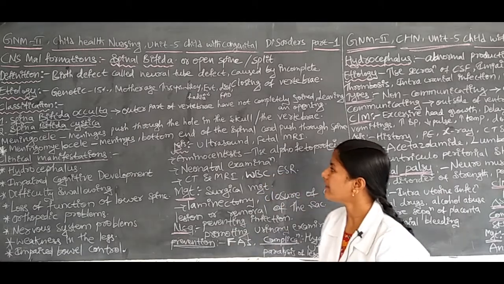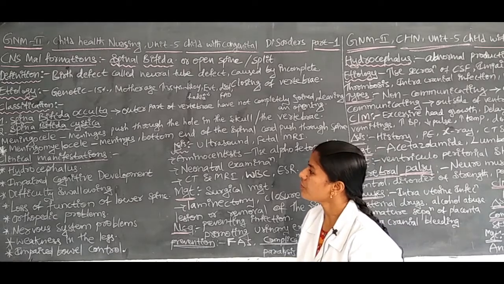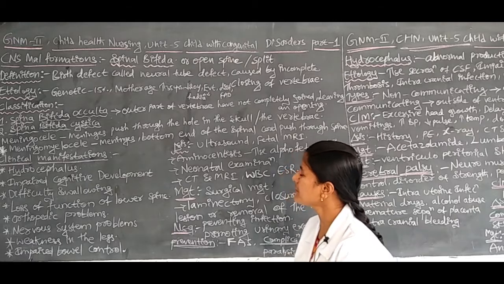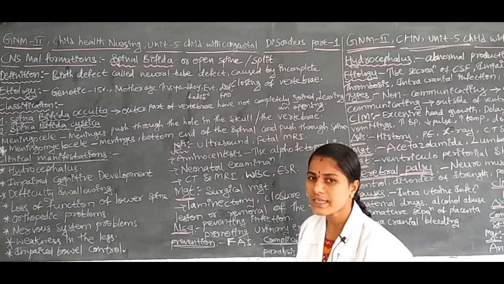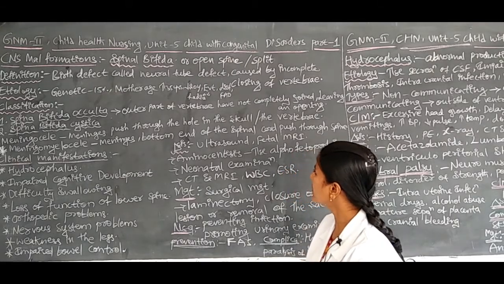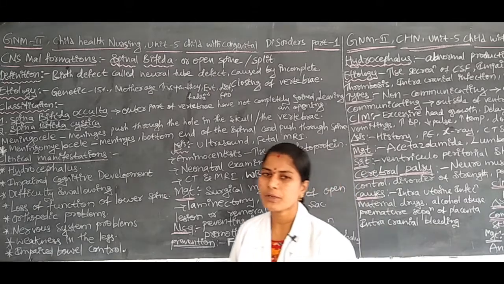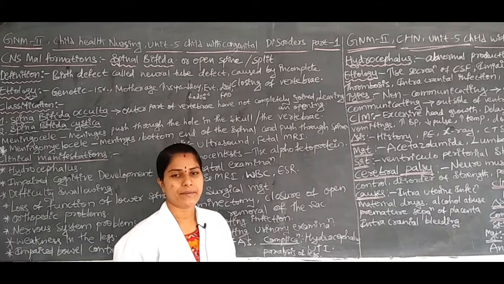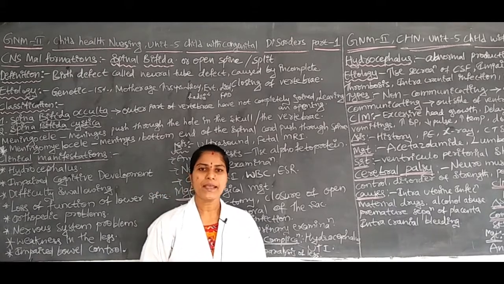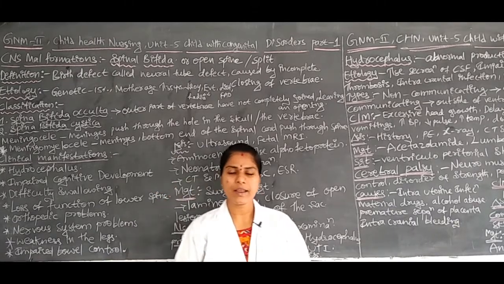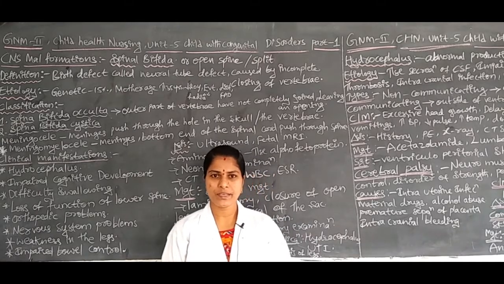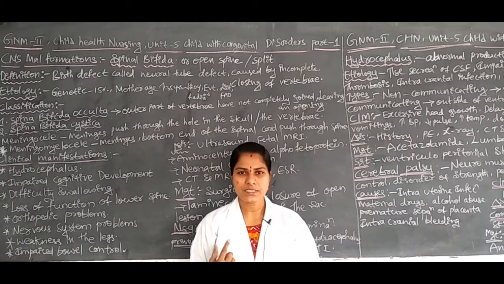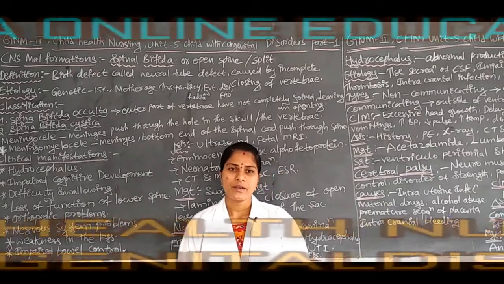Next, another one, that is the meningomyelocele. In this, what happens is the meninges layer and the bottom end of the spinal cord are pushed through the spine. Simply, the meninges layer along with some cerebrospinal fluid comes out through the hole of the skull or through the hole of the vertebrae.